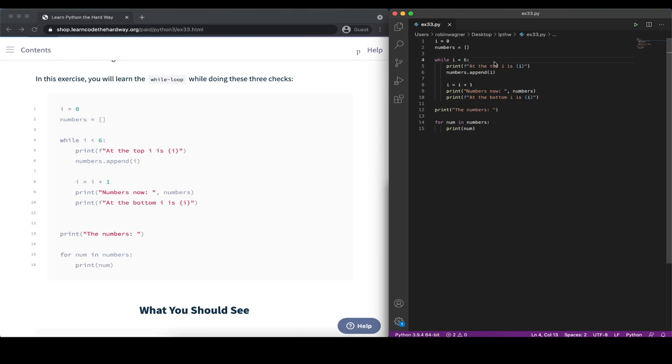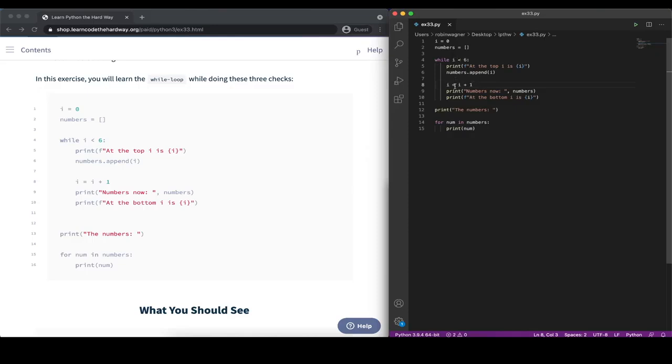To make sure that this is actually the case, what we are doing here is we're going to increment the variable i by 1. So each time we iterate over the while loop, it will be increased by 1. It starts out at 0, then it will be 1, then 2, then 3, and so forth.